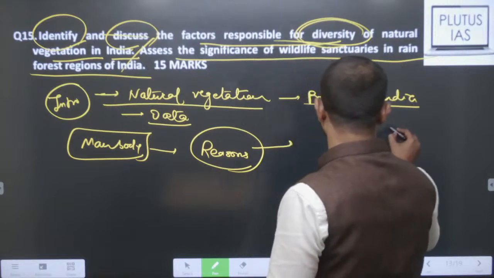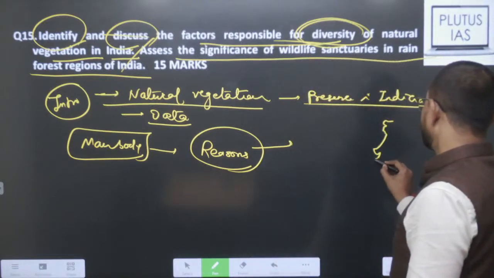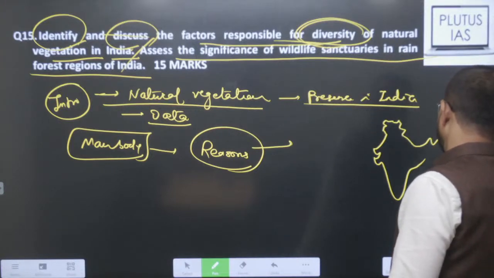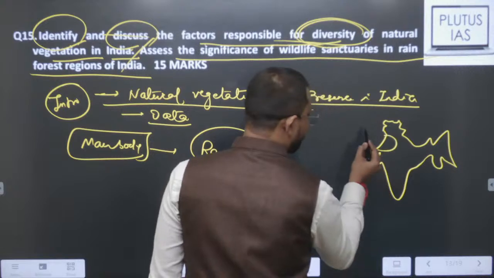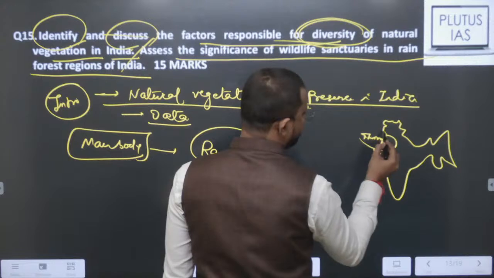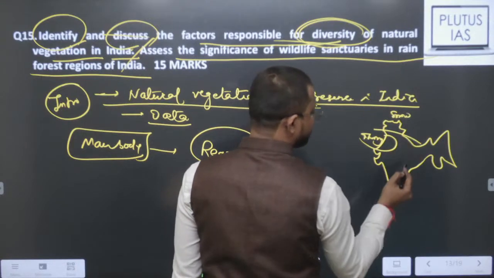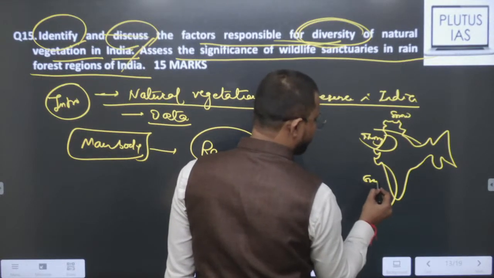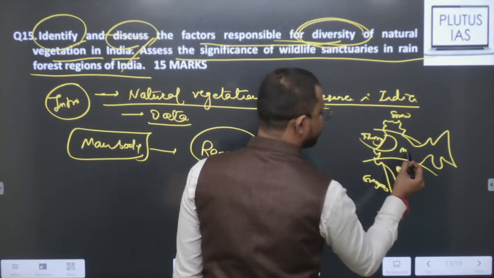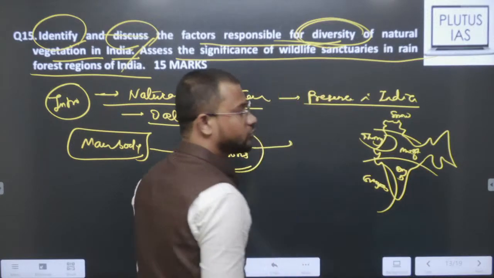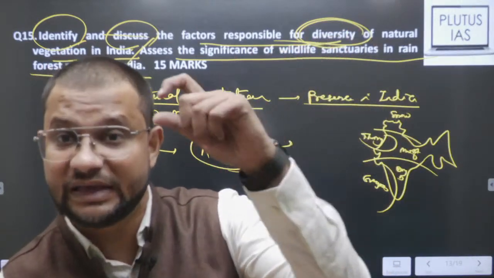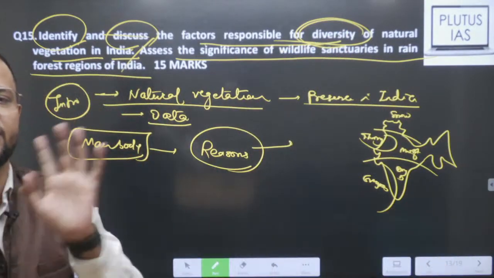What I would rather prefer is that I would also draw a map here, showing that we really have different types of vegetation. That is already covered in Indian geography, right? This is thorny or desert type, this is snow forest, this is evergreen and rain forest, dry deciduous, moist deciduous, right? Mangroves. You need to draw their map as well, just to show that yes, diversity is there, because I am going to use this now in the rest of the examples.